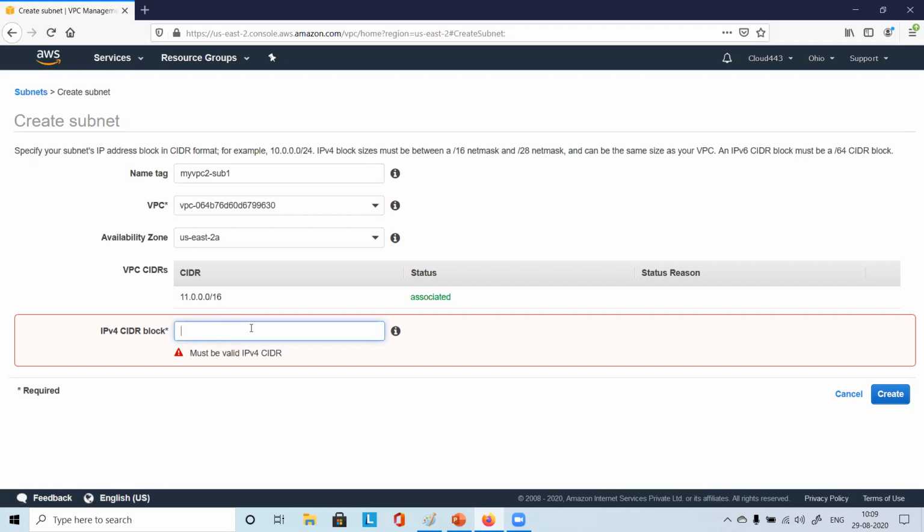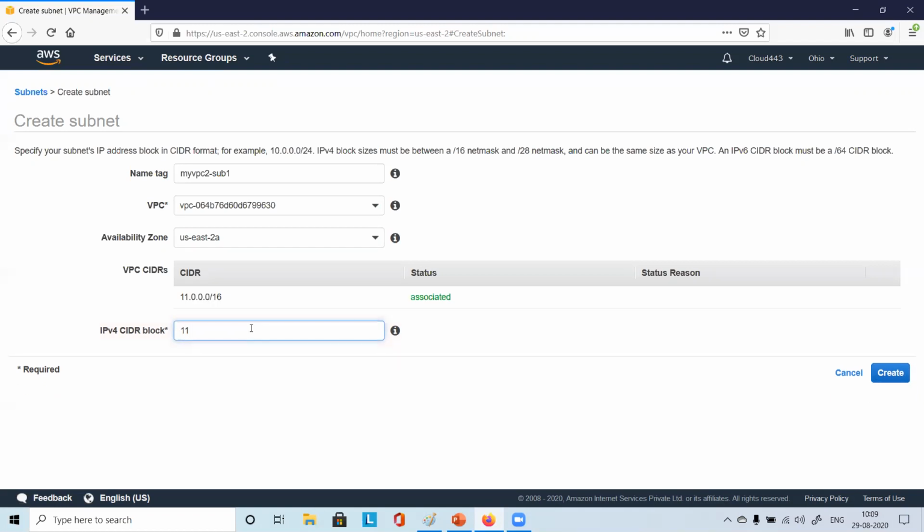So for now, just choose 11.0.0.0, and then you make it /24.